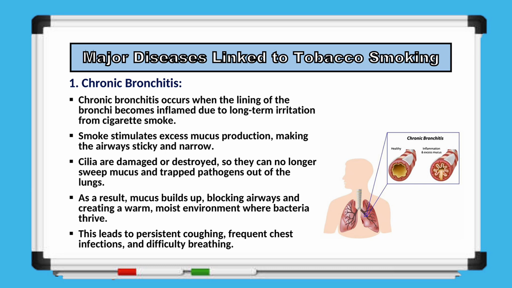As shown here, the diagram highlights the clear difference between normal, healthy airways and airways affected by chronic bronchitis, a disease marked by ongoing inflammation and excessive mucus secretion. In healthy airways, the bronchial tube remains wide and open, with a thin, smooth lining that allows air to flow easily. In chronic bronchitis, the lining of the airway becomes swollen and thick due to inflammation. Large amounts of mucus are produced, which obstructs the passage of air and makes breathing more difficult. This is a long-term condition that gradually interferes with normal breathing and reduces lung efficiency.